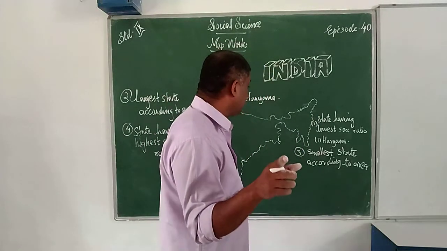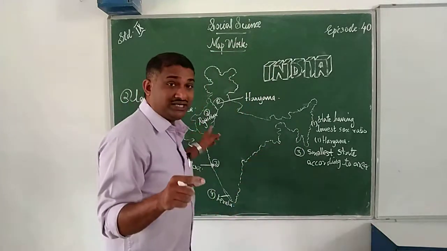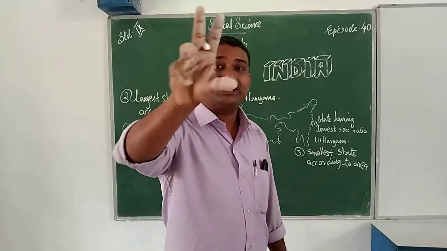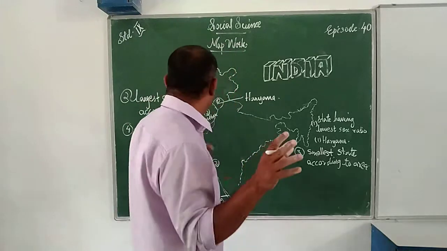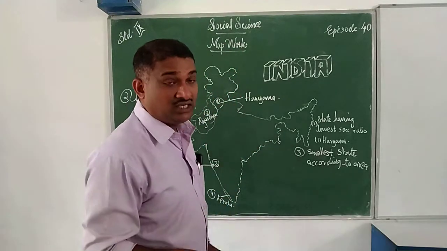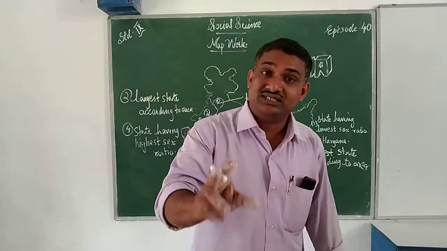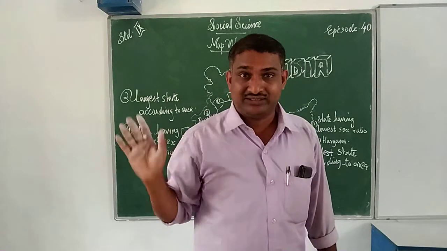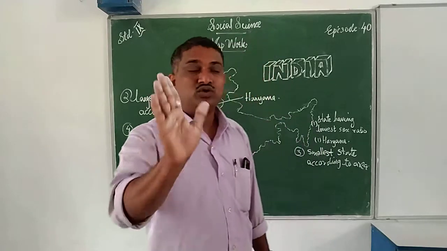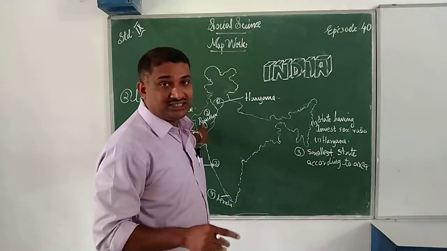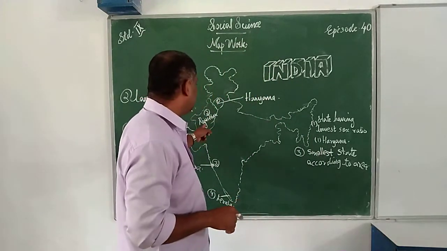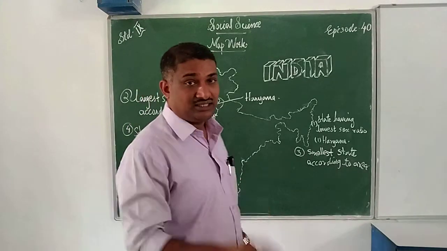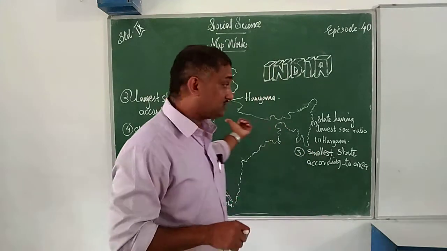Next, the second question. Sometimes they ask about Rajasthan. They will not directly ask you to locate Rajasthan. Instead, the question may ask: largest state according to area. Likewise, questions may be asked. You know the answer, that is Rajasthan. Then you locate Rajasthan. That is the second question. So you can locate the second and write Rajasthan.